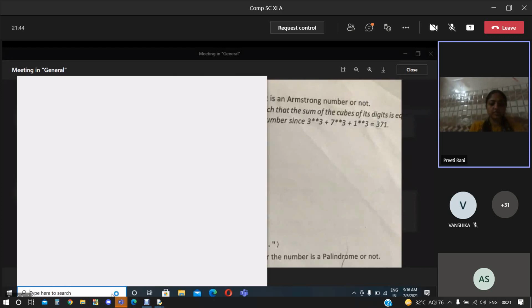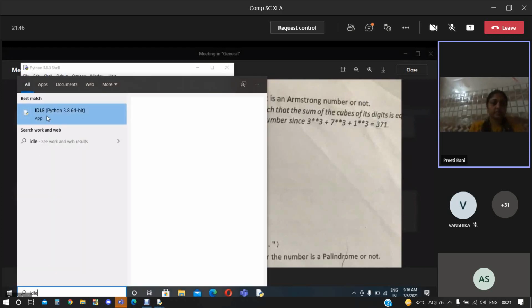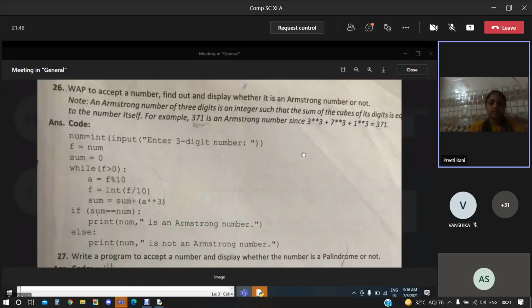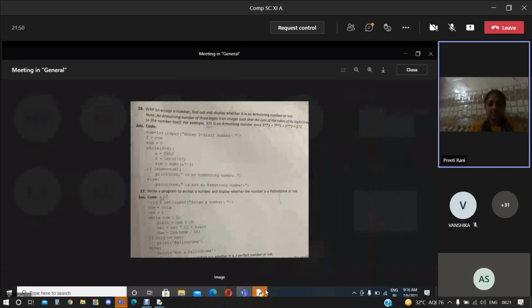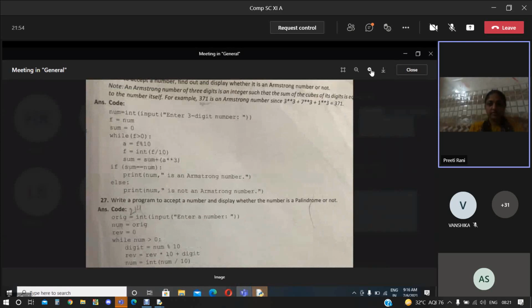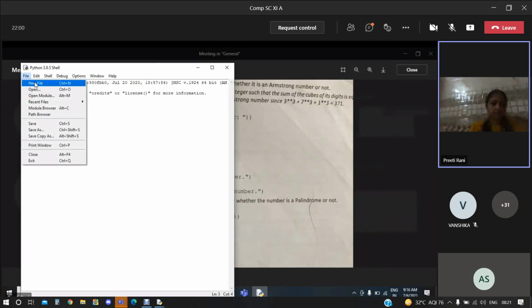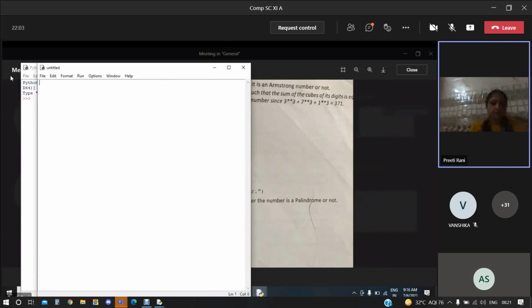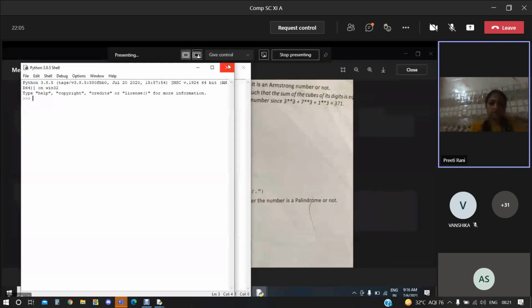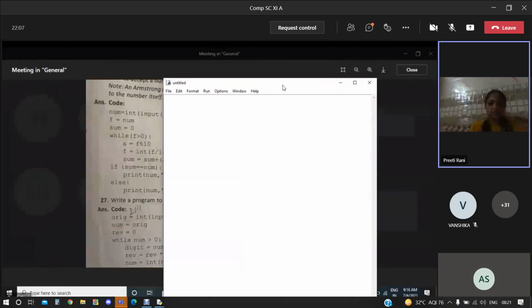But it is not opening that particular file. Yeah, it opened. Our system is running a bit slow. Wait a minute. Okay, new file, I'm just opening that. Because I need to follow you also.